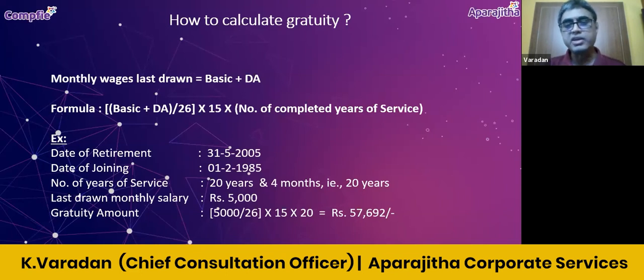This person's salary is 5,000. So 5,000 divided by 26 gives the per day wage, into 15, into 20 completed years of service. That gives the quantum, which is 57,692. That quantum is to be paid as a lump sum to the employee as gratuity, irrespective of whether the employee makes a claim or not. It is to be paid within 30 days from the date it falls due. It is an obligation on the part of the employer.